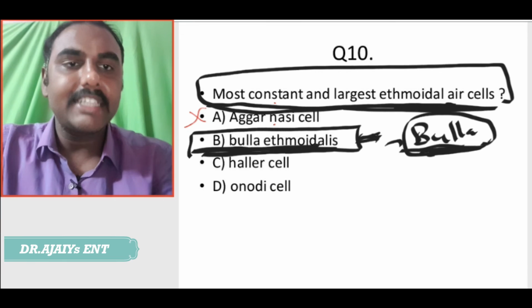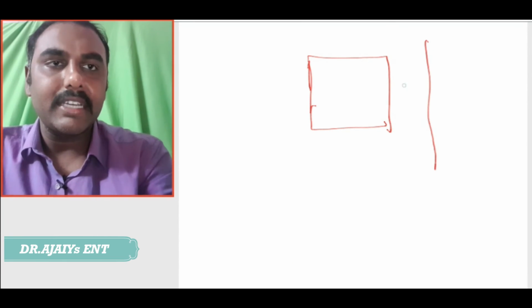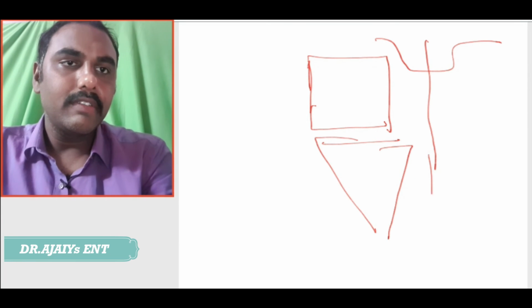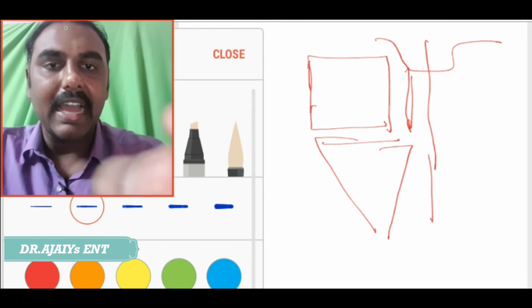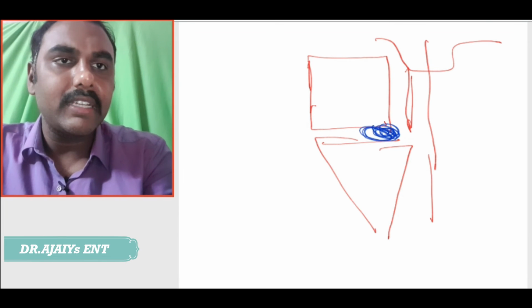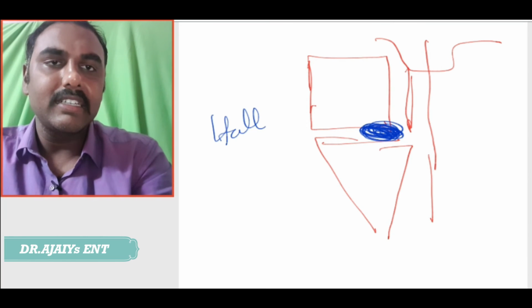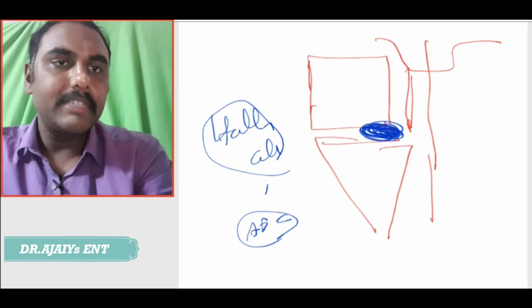What are Haller cell and Onodi cell? Again they are ethmoidal air cells. For the Haller cell, I am drawing the orbit here. Haller cell is a very important MCQ. It is an anterior ethmoidal air cell which is present just below the orbit.